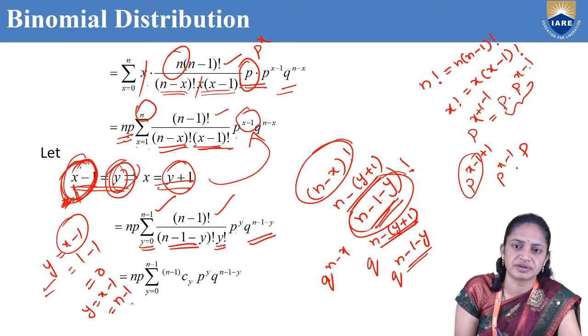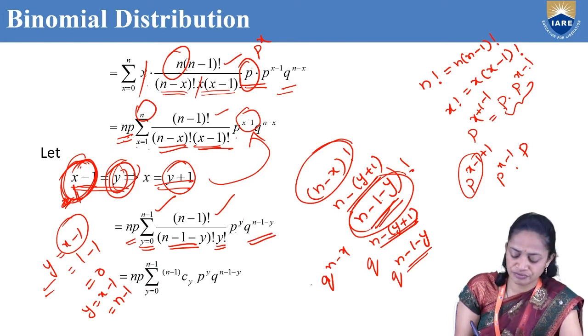Now simplify this one, that is np into summation y equal to 0 to n minus 1. We know that NCX equal to n factorial by n minus x factorial into x factorial.